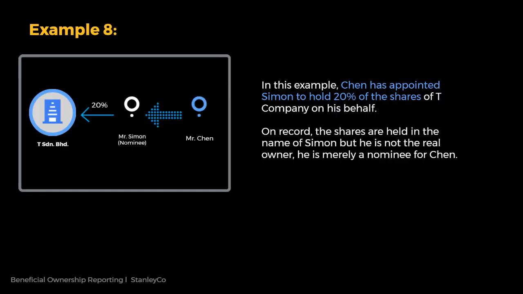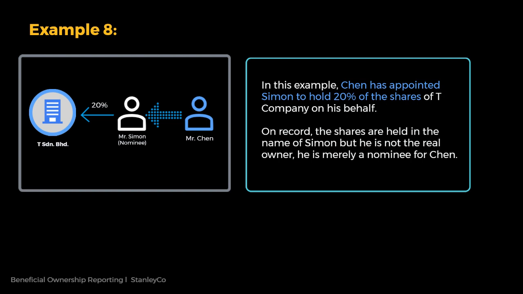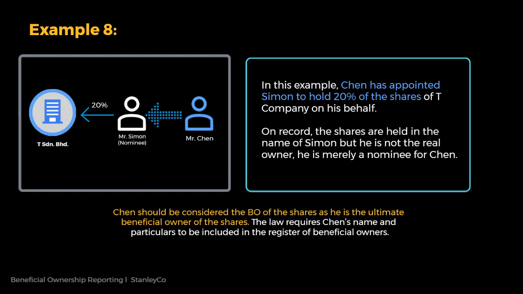Example 8. In this example, Chin has appointed Simon to hold 20% of the shares of T Company on his behalf. On record, the shares are held in the name of Simon, but he is not the real owner, he is merely a nominee for Chin. So, Chin should be considered the BO of the shares as he is the ultimate beneficial owner of the shares. The law requires Chin's name and particulars to be included in the register of beneficial owners.